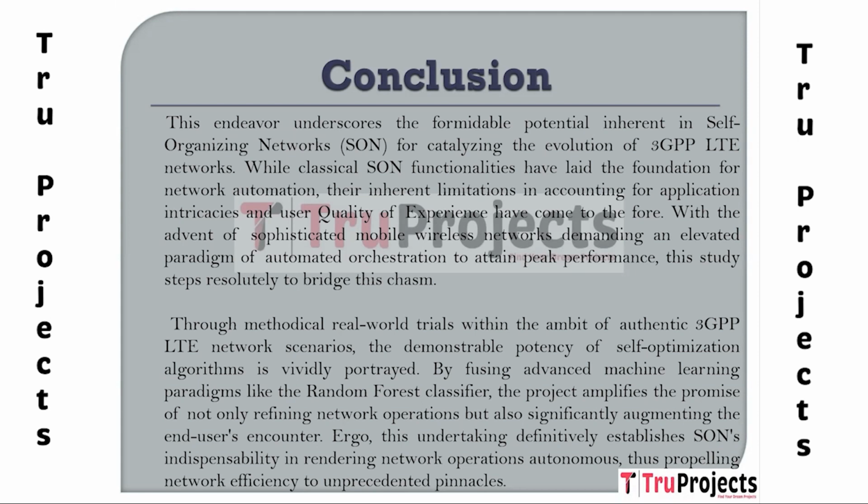The verifiable effectiveness of the self-optimization algorithm is vividly depicted through rigorous real-world trials within the scope of actual 3GPP LTE network scenarios. By combining powerful machine learning paradigms such as the random forest classifier, the project expands on the potential of not just improving network operations but also dramatically improving the end users' experience.